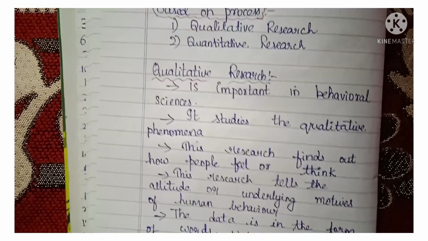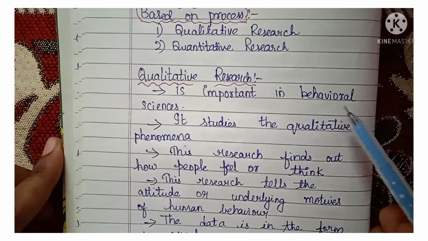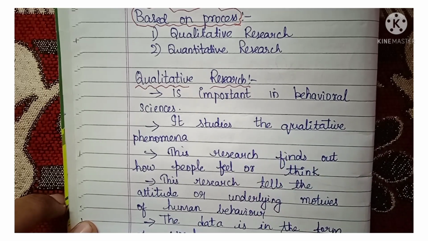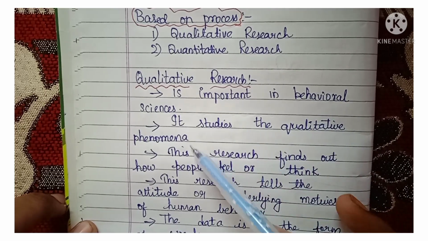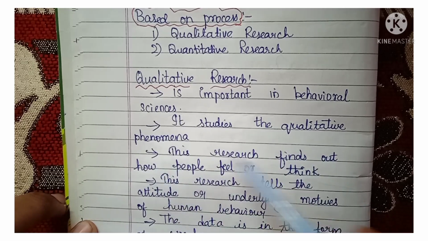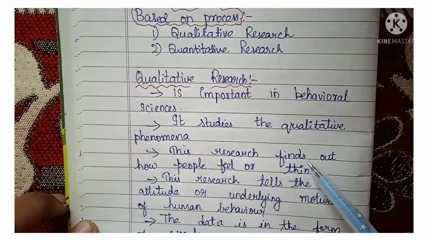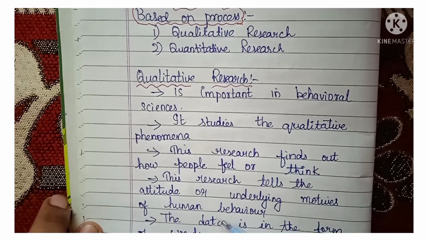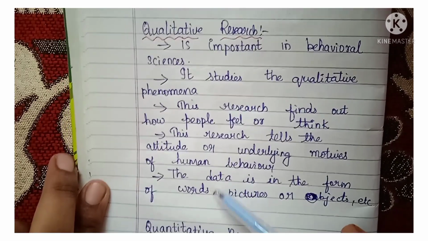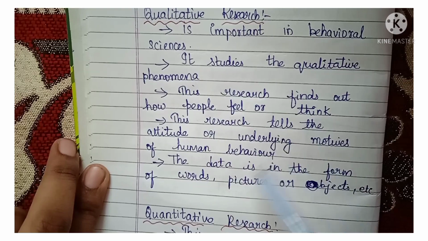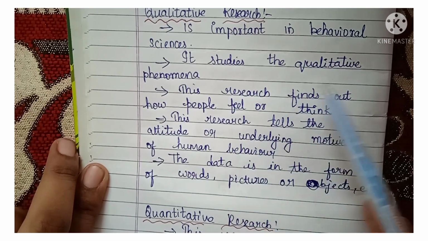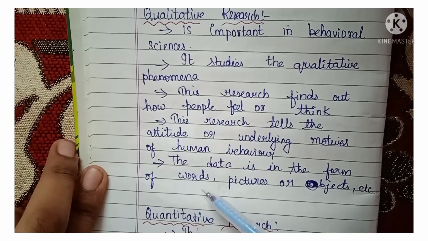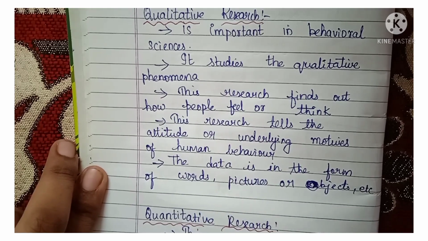What is qualitative research? This qualitative research is more important in behavioral sciences like psychology, social sciences and so on. In behavioral sciences it studies the qualitative phenomena. This research finds out how people are feeling or thinking, their attitude, then underlying motives for human behavior. Everything is studied by means of qualitative research. That's why it is mostly used in behavioral sciences. The data is in the form of either words, objects, pictures, etc.